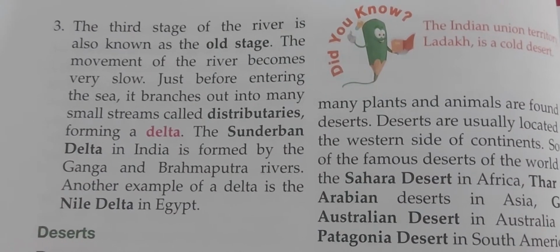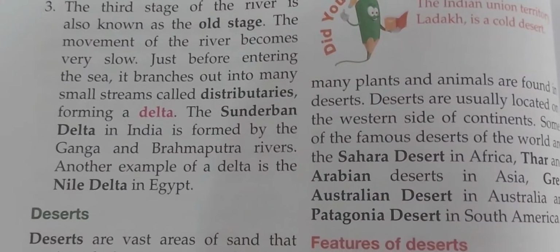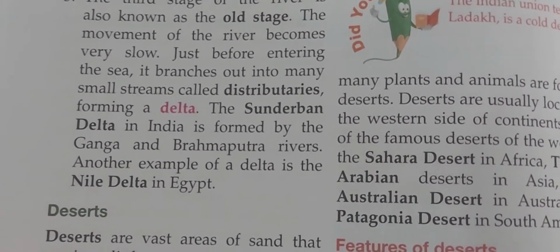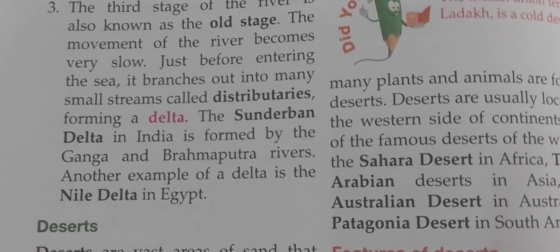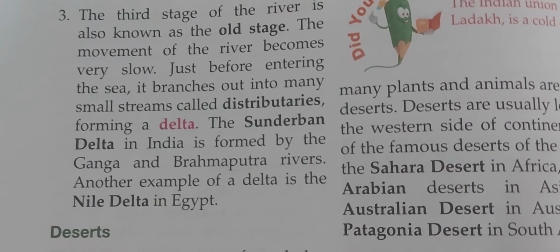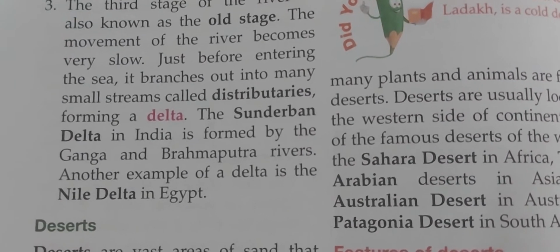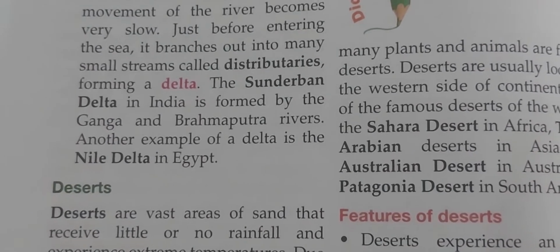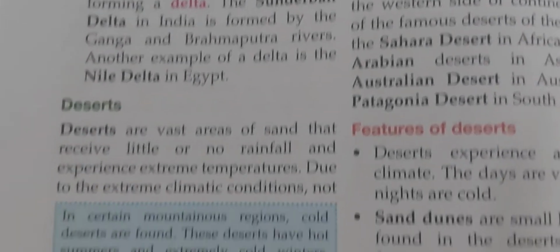The third stage of the river is also known as the old stage, where water flows very slowly because it is moving through more trees and short kinds of plants. So it is moving very slowly. It is forming a delta.